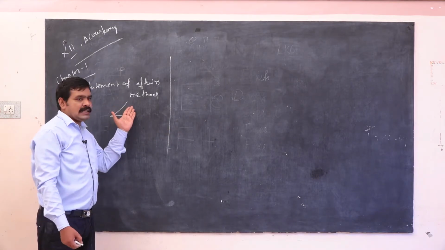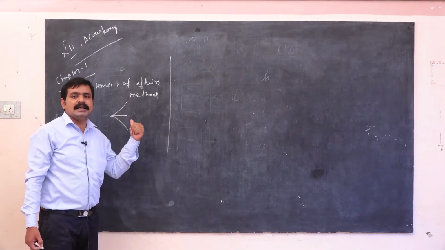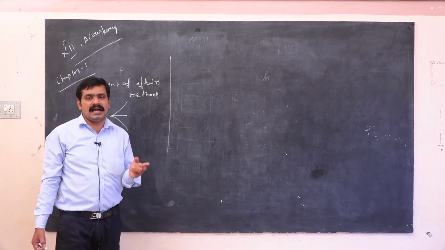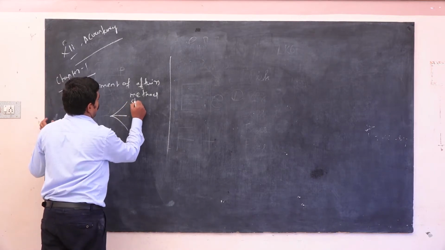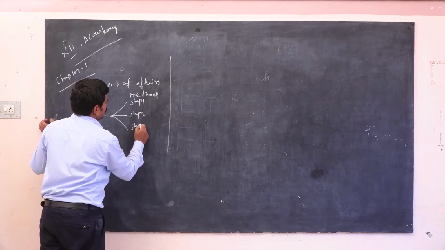The calculation of opening capital is called the statement of affairs method in a single entry system. In a double entry system it is called the balance sheet.